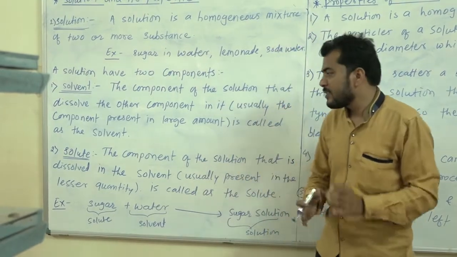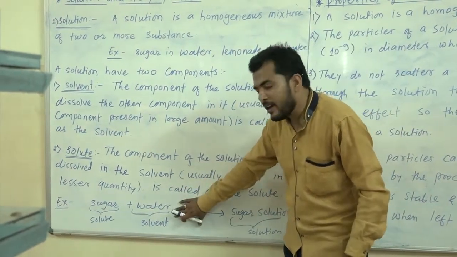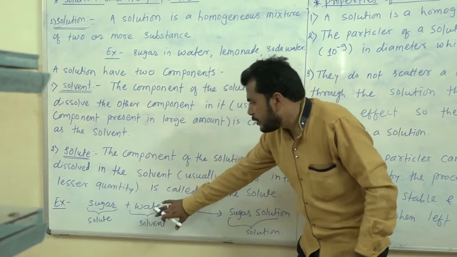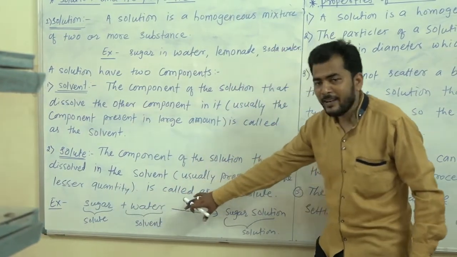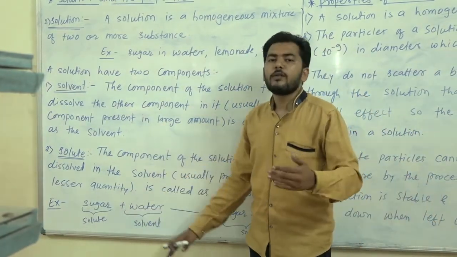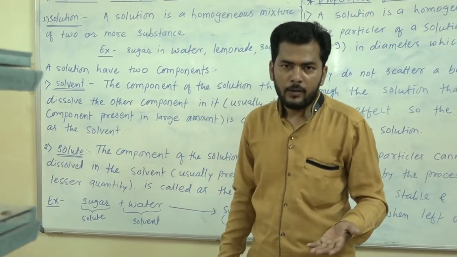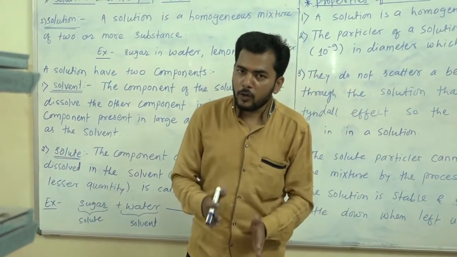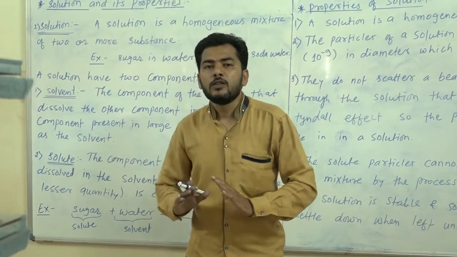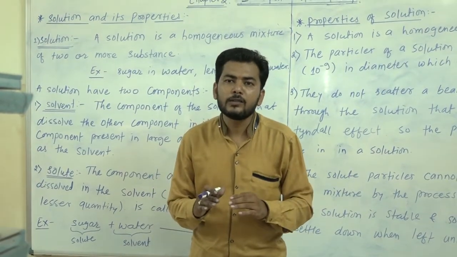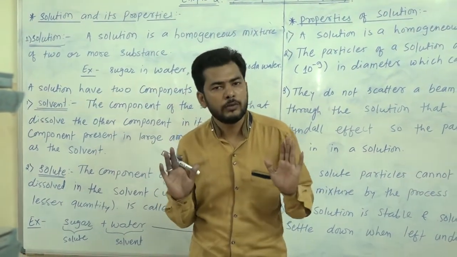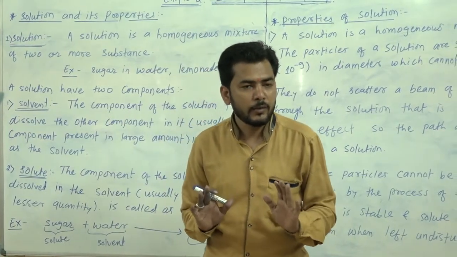Okay, that is known as solute. And we see the example. In this example, sugar and water are here. We are mixing them together, and this sugar will dissolve in the water. So water is the solvent and sugar is the solute, and combined we can say it is a sugar solution. Okay, you understood, my dear students?